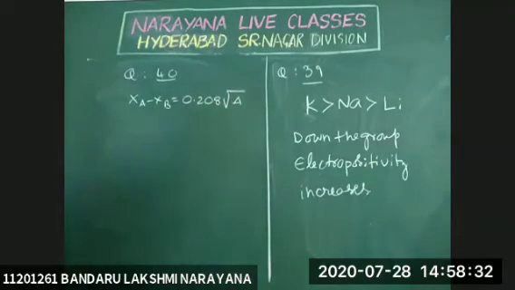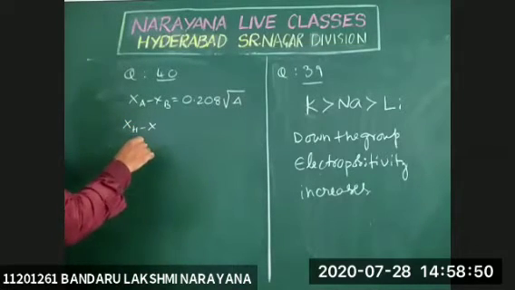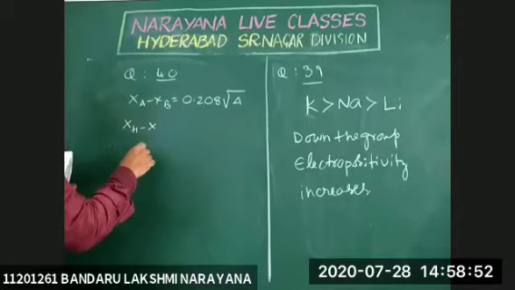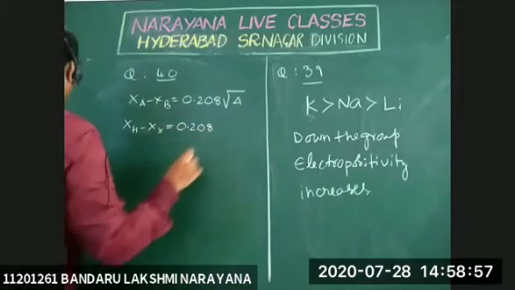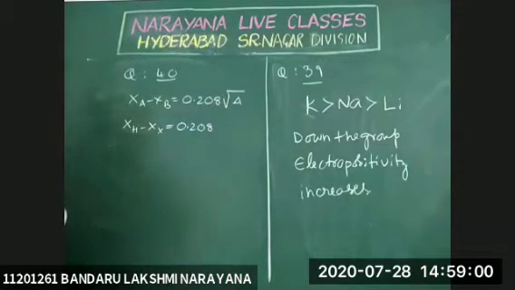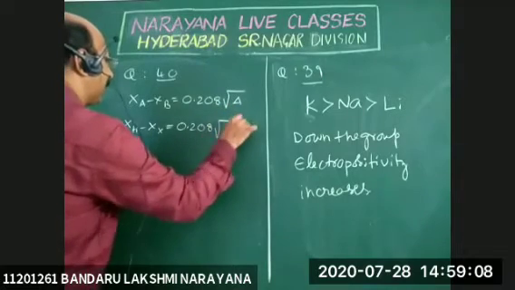As per the values given in the question paper, substituting these values: X of X minus X of H is equal to 0.208 into root 67.